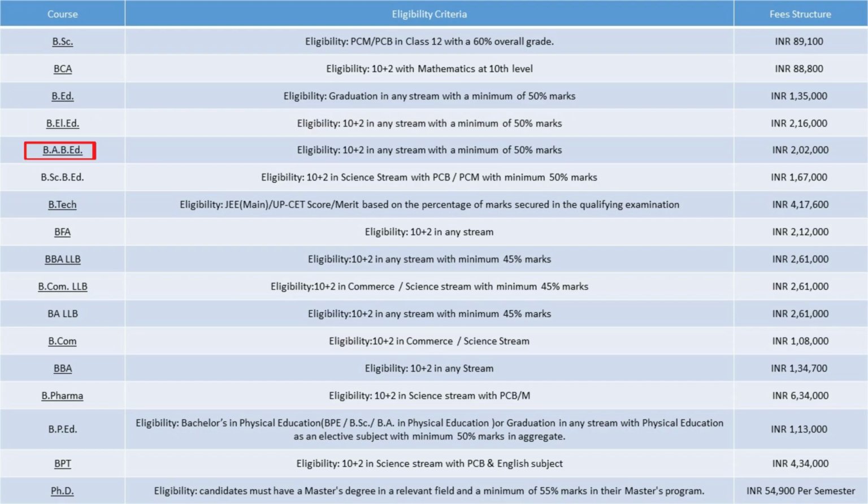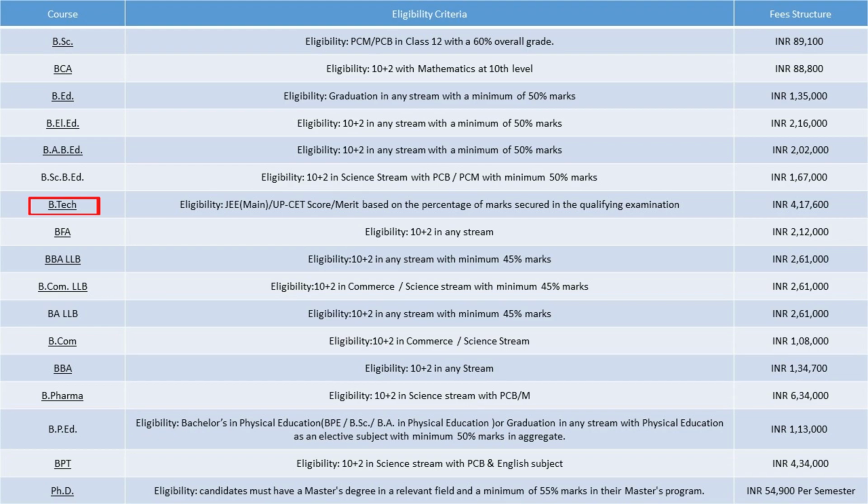Eligibility of BA B.Ed, 10+2 in any stream with a minimum of 50% marks. Fee structure of BA B.Ed, 2.02 lakhs. Eligibility of BSc B.Ed, 10+2 in science stream with PCB, PCM with minimum 50% marks. Fee structure of BSc B.Ed, 1.67 lakh Indian rupees.